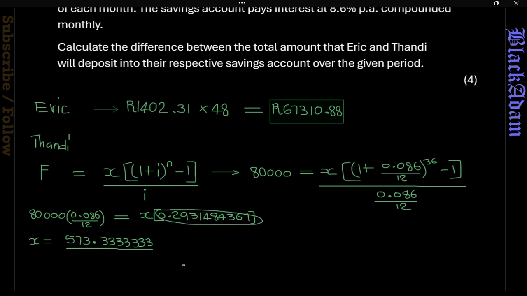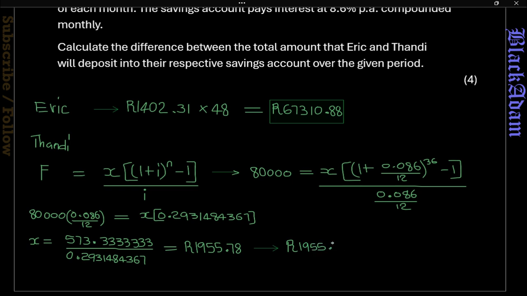So that simplifies to 80,000 multiplied by 0.086 divided by 12, all over that bracket value. That's our answer, 0.2 something, and our total value for x will be 1955.78. That's the amount you're going to pay every month. Then multiply by the period, 36. So that's for Thandi.